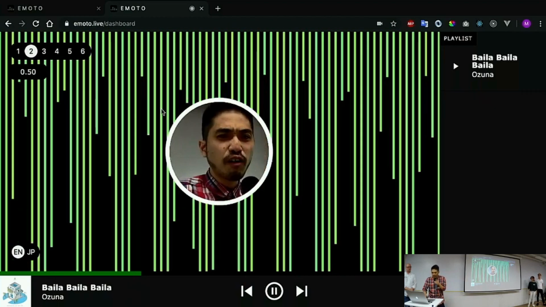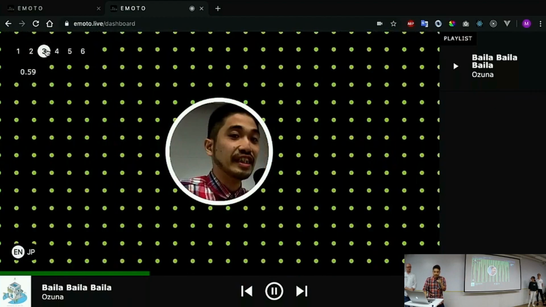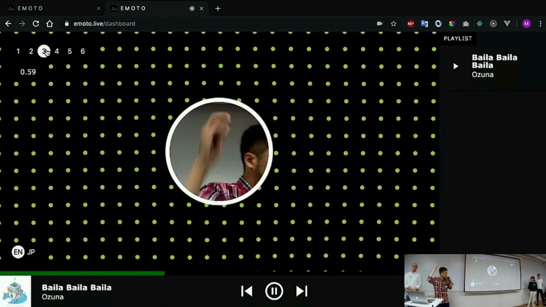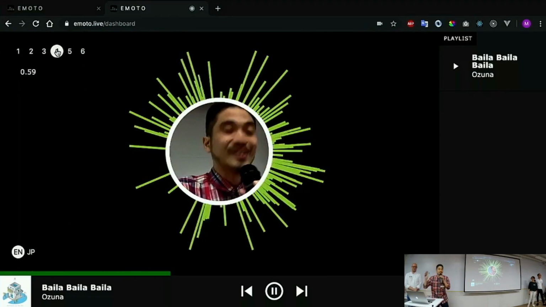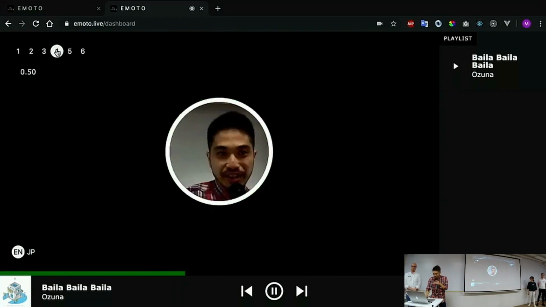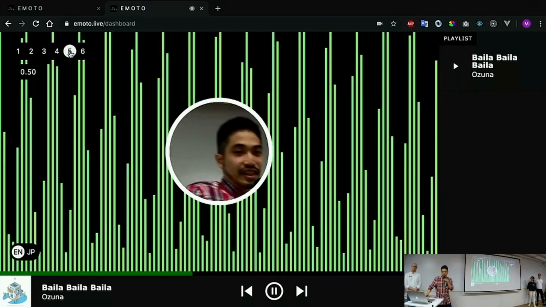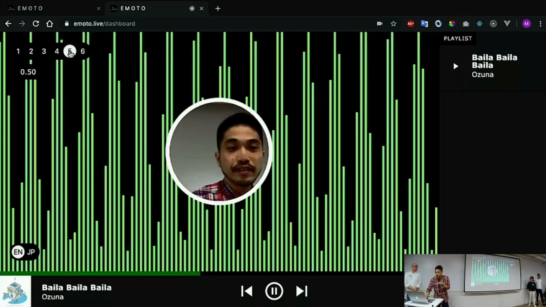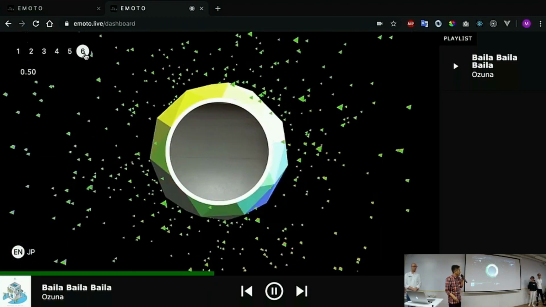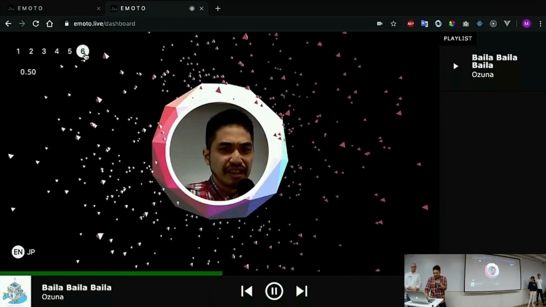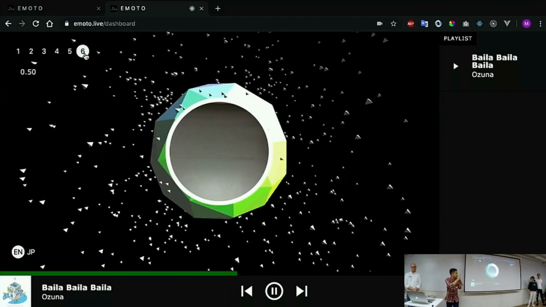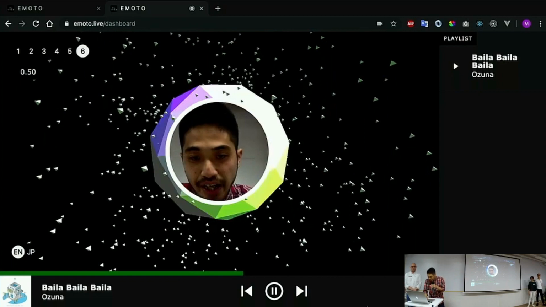And again, as I said, we have the visualization. It's not only one, we have six nice visualizations. See, it's waving, right? It's really nice. It's also sparking in front of you, right? And this is the bar from bottom to top. And finally, this is very amazing. You know, this is 3D. So again, not only listening to music, but also visualization. You can enjoy this player.